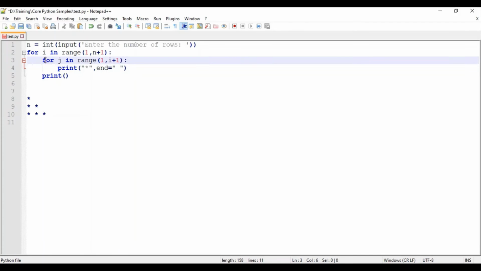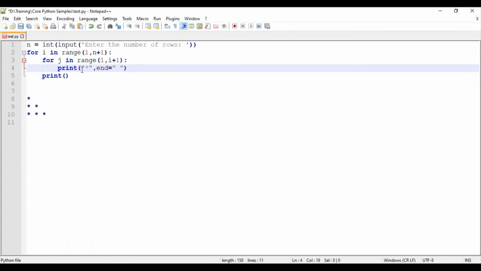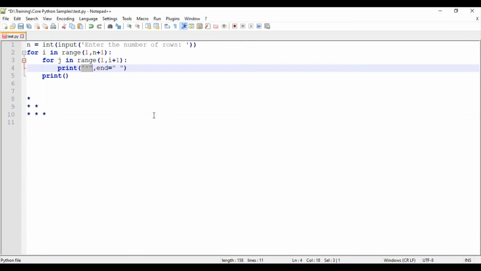So inside this inner loop, what have I written? Print a star. The star would be printed, and then I have used the keyword known as end. The purpose of this end keyword is that the print function prints the value that we have specified and then moves to the new line character. If we take a look at the earlier output, if we want to print the values from 1 to 10, 1 would be printed in one line and then the next line 2 would be printed.